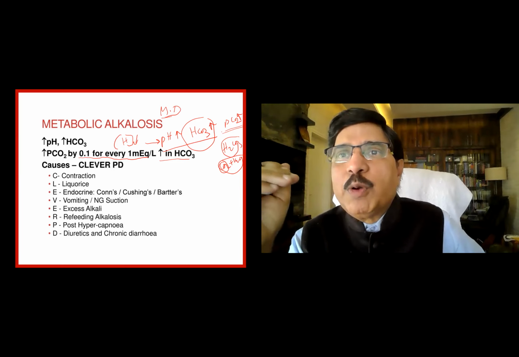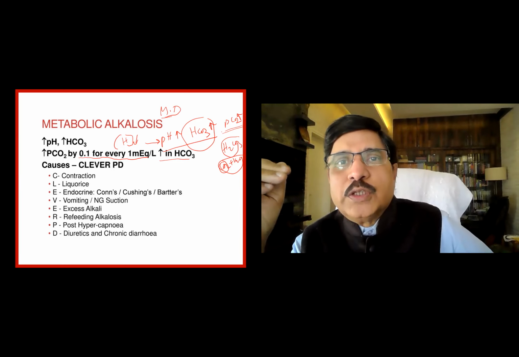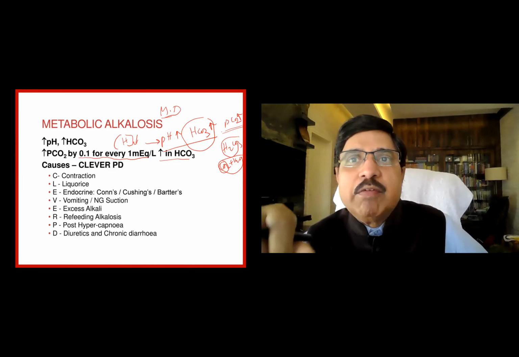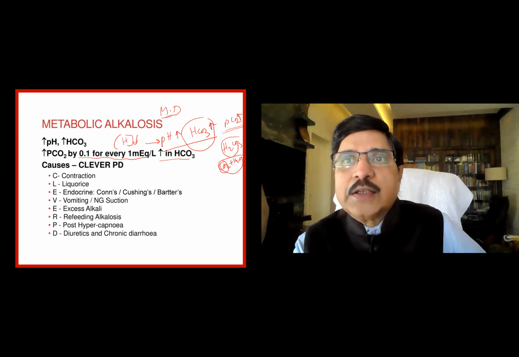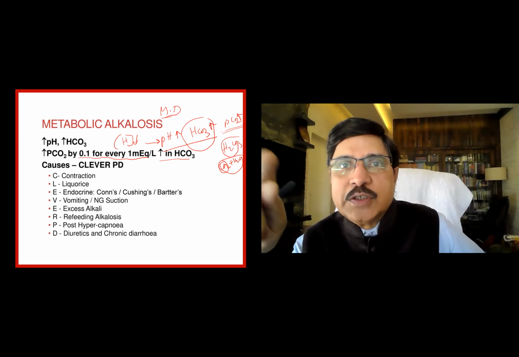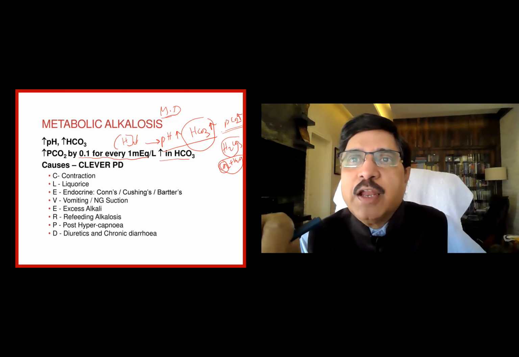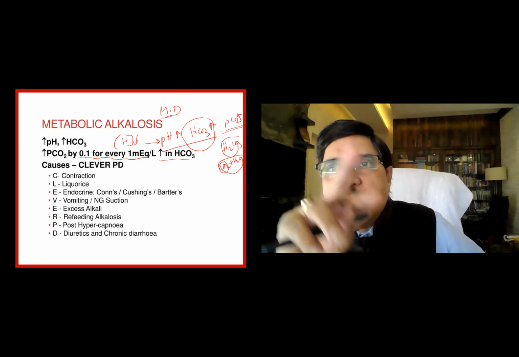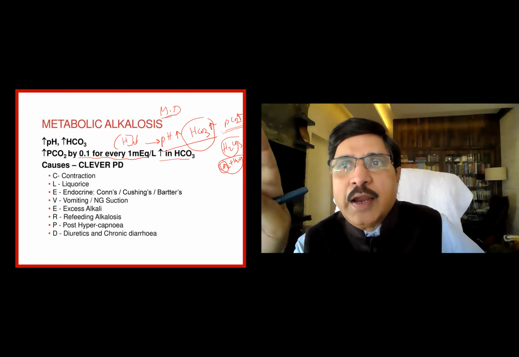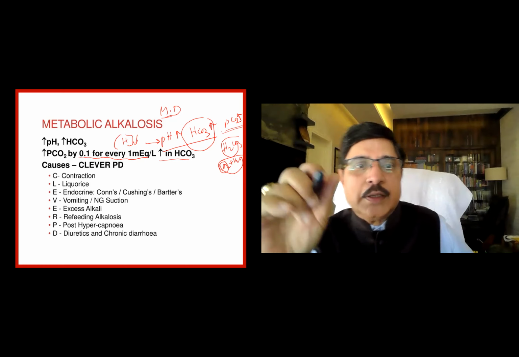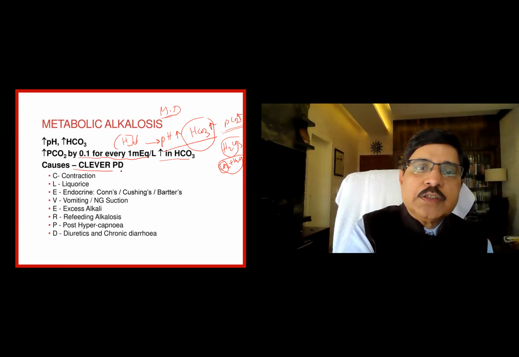At least the minimum amount of respiration is required. So the ability of the lung to compensate for this is comparatively less. When you look at the metabolic acidosis, where hyperventilation and increased rate and depth can occur to a greater degree than depression of the respiration and hypoventilation. Okay, remember that.